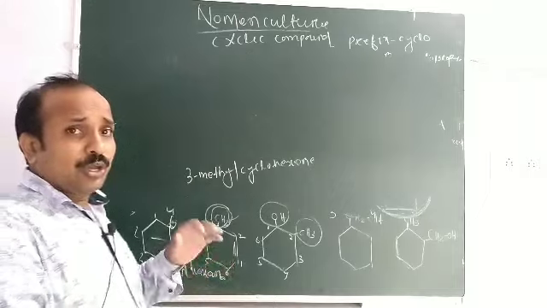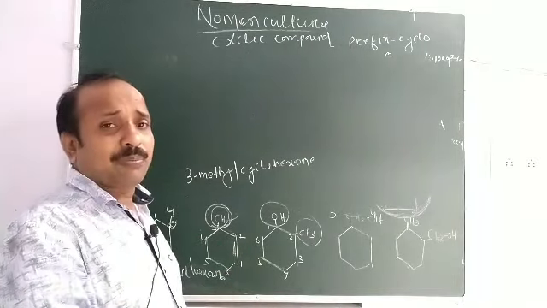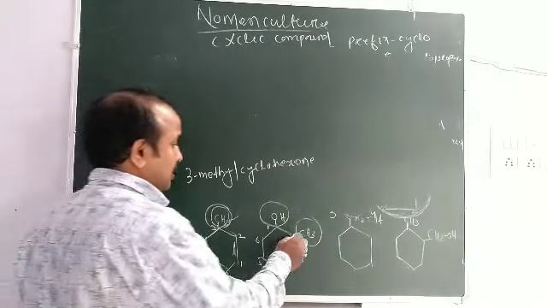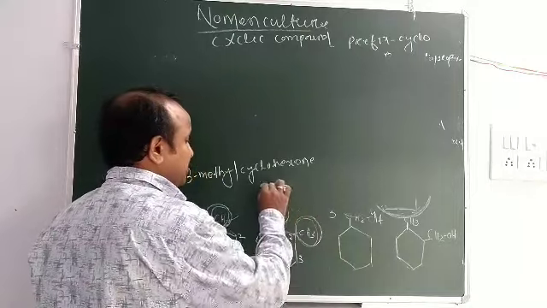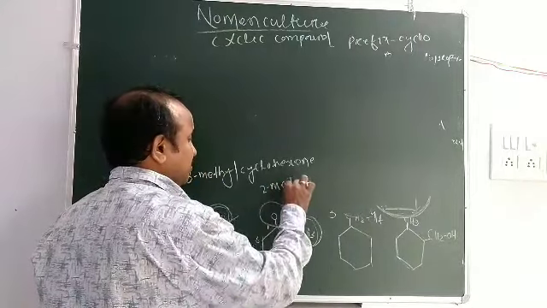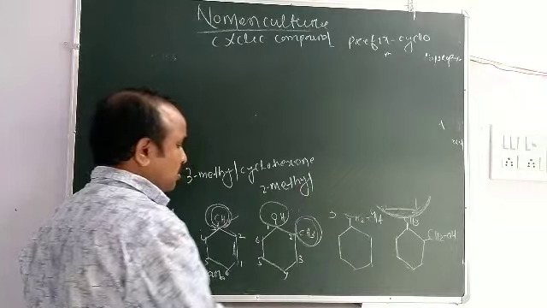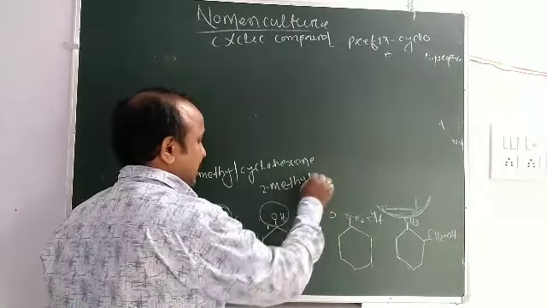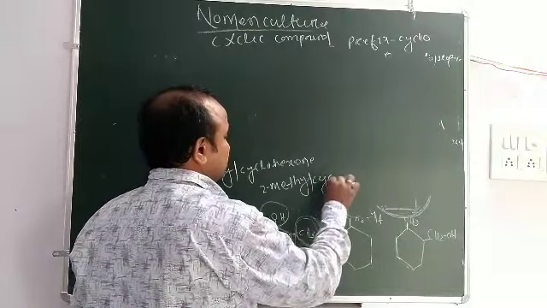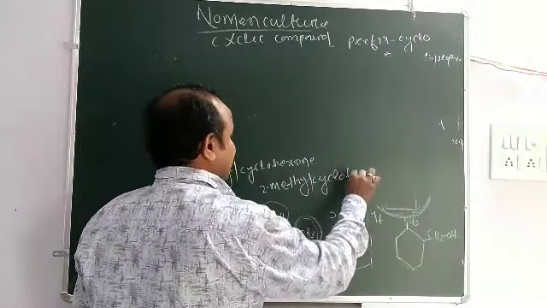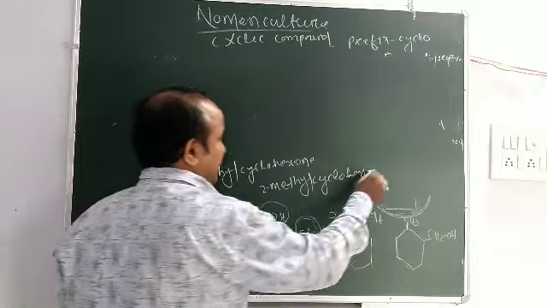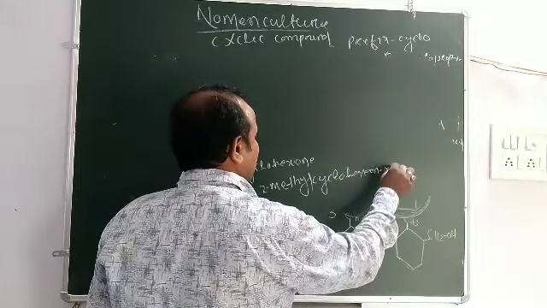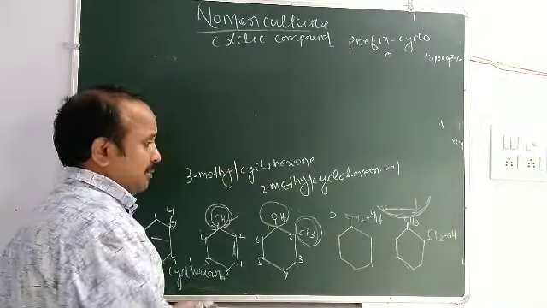So the lower locant should be given the priority. Okay, so this is used as a prefix, meaning 2 methyl, 1, 2, 3, 4, 5, 6 means cyclohex, an 1 ol.